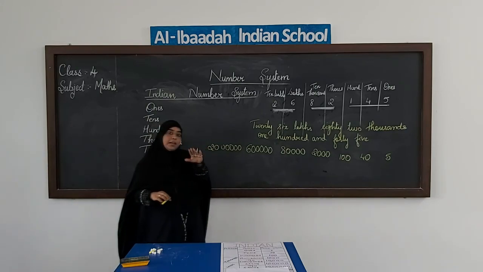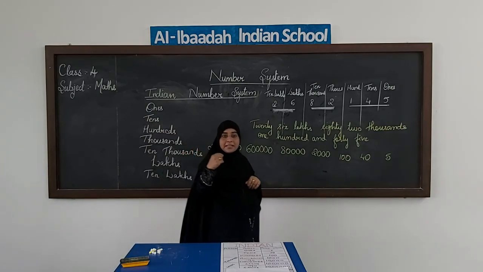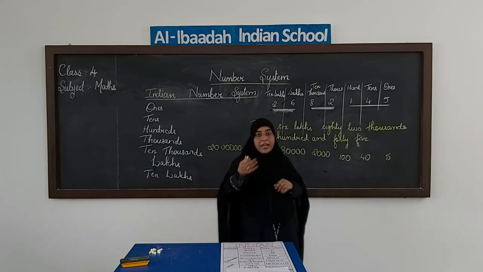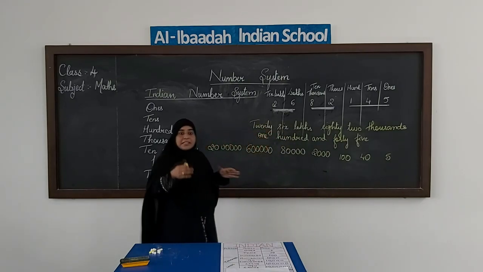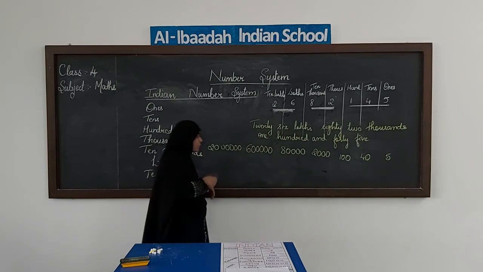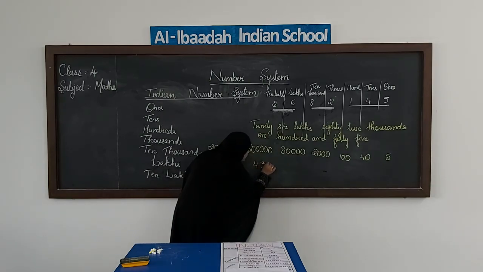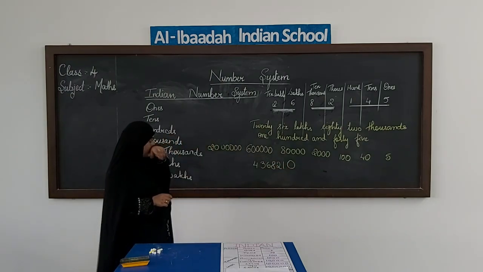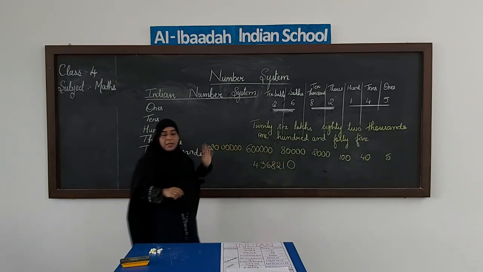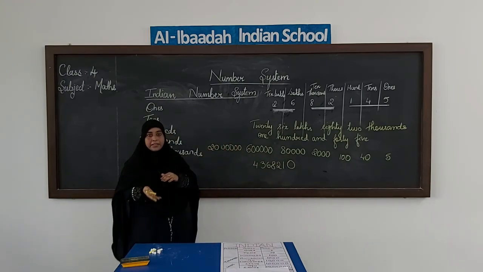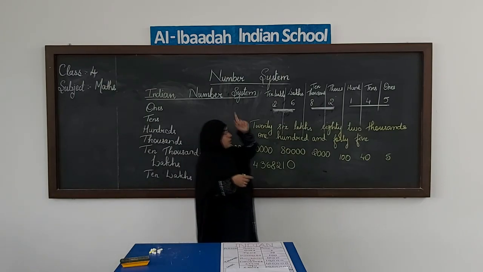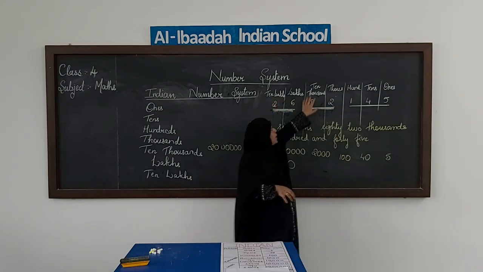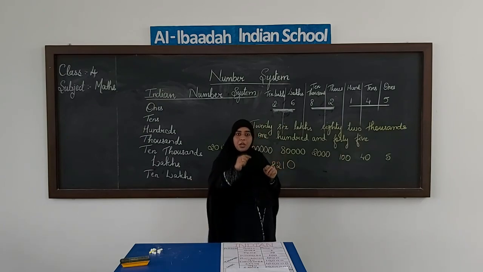Now our last thing. In the last video we had seen how we put the commas when no places are mentioned, and how we have to read the numbers depending upon the comma. Same thing we are going to learn here also. For that I will take one example. I have written a 7-digit number here. No places are mentioned, but I should know whether it is an Indian system or an international system. So the same rule applies. How we have grouped the numbers depending upon the places, same way we should put the commas also.